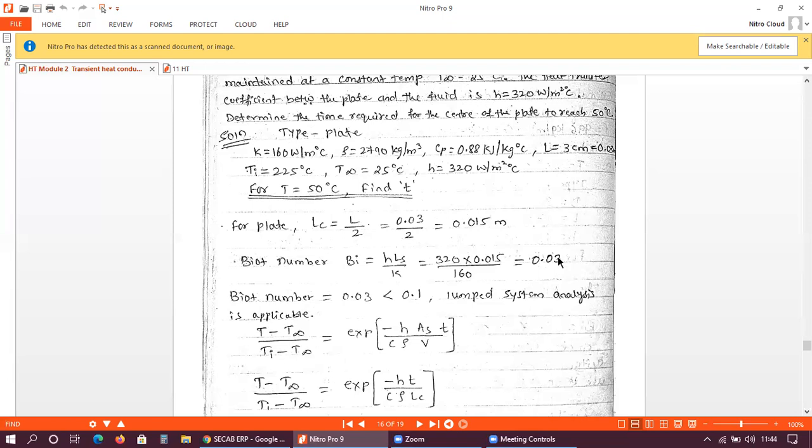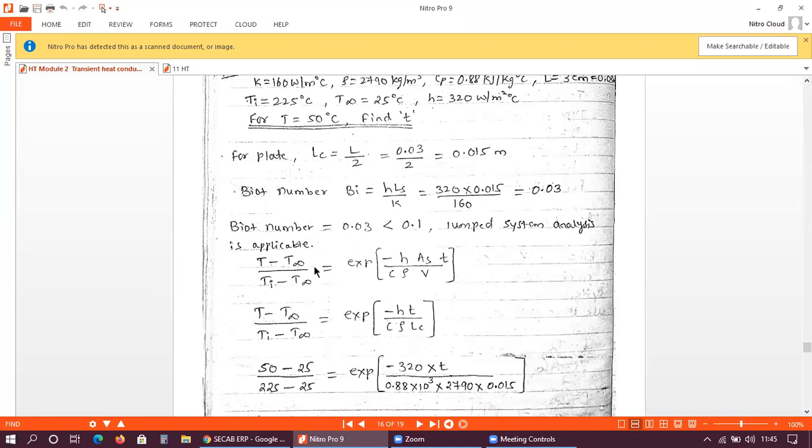Since the Biot number is 0.03, it means it is offering negligible internal resistance. So the condition is satisfied here, the Biot number is less than 0.1. Since the Biot number is less than 0.1, lumped system analysis is applicable and can be used.